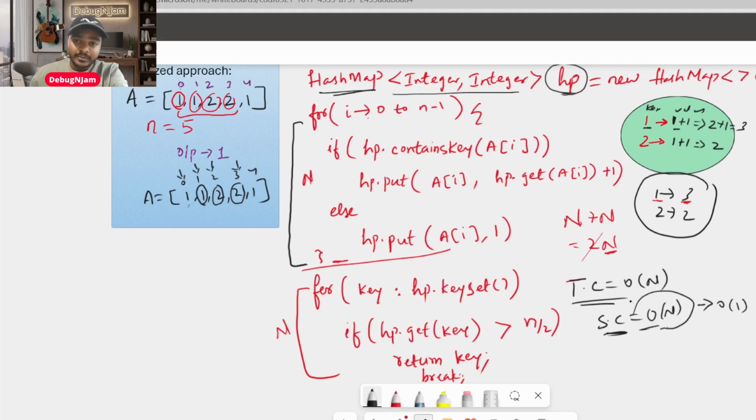So what can be done? That also you need to think about. There is something called the Boyer-Moore voting algorithm that helps you decrease this as well. I'll make one more video to share that idea, how the majority element can be found using that algorithm.